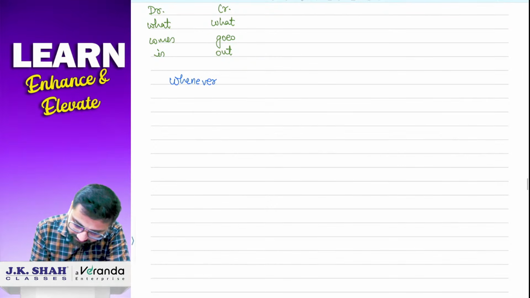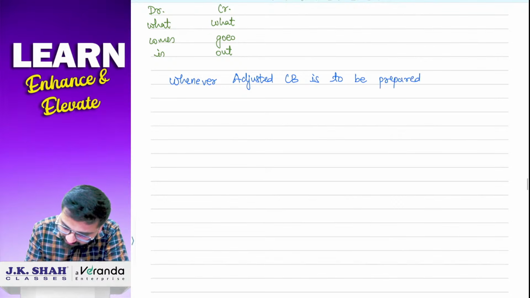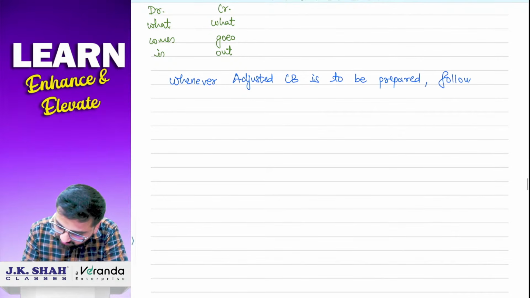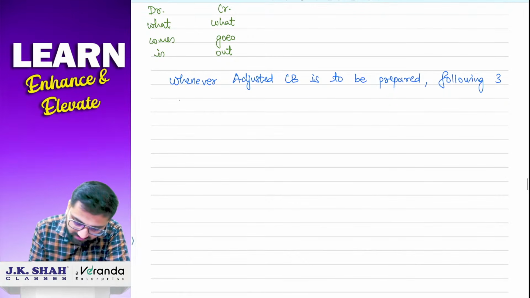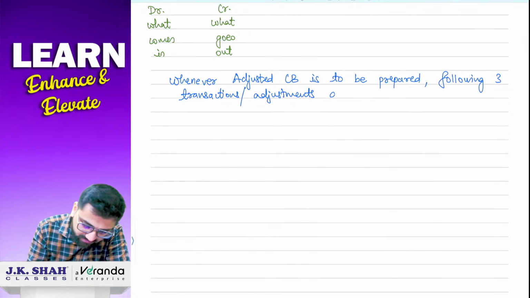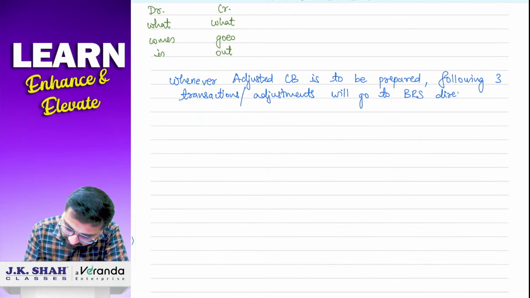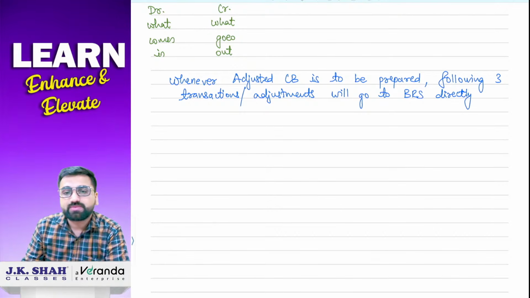Okay, so write down with me. Whenever adjusted cash book is to be prepared, the following three transactions, or you can say adjustments, will go to BRS directly.